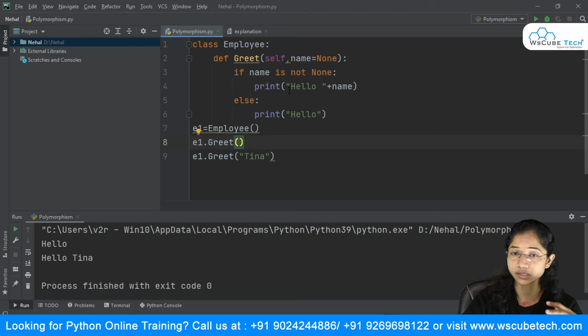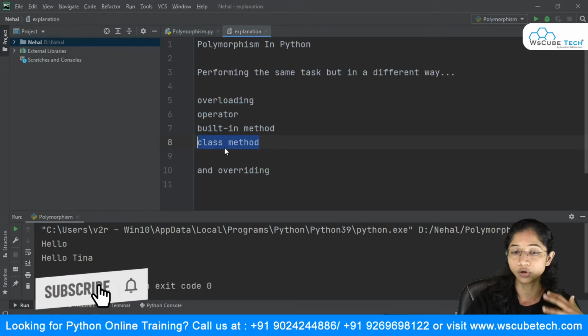And how it decides depends upon the arguments you pass. In the first case, when you call this method, you're not passing any argument. But in the second scenario, you're using the same method name, but this time you're passing an argument, so it will implement as per the arguments which it receives. So this was all about overloading in Python. We have studied operator overloading, the built-in method, and the class method, and how you can overload them.